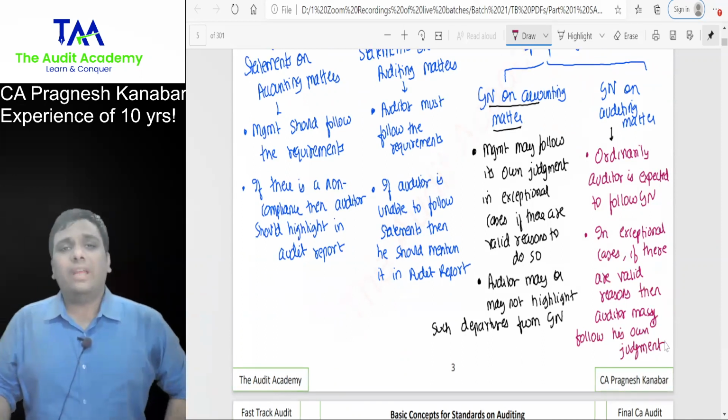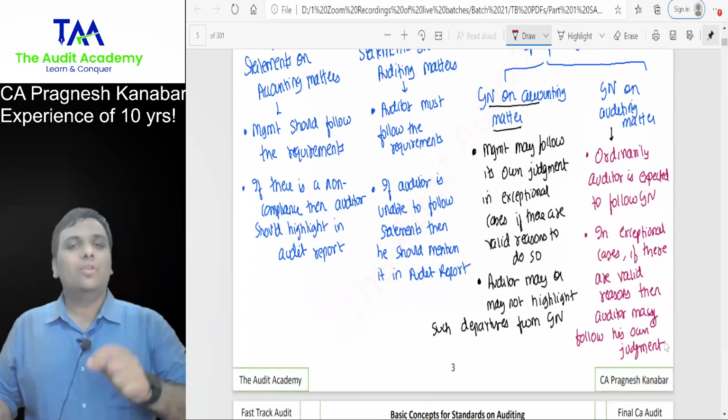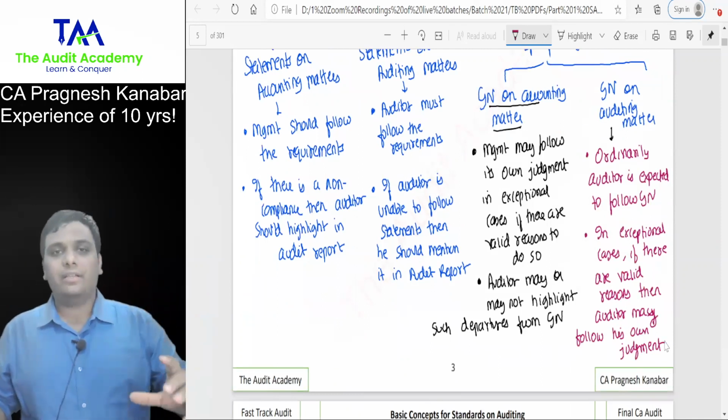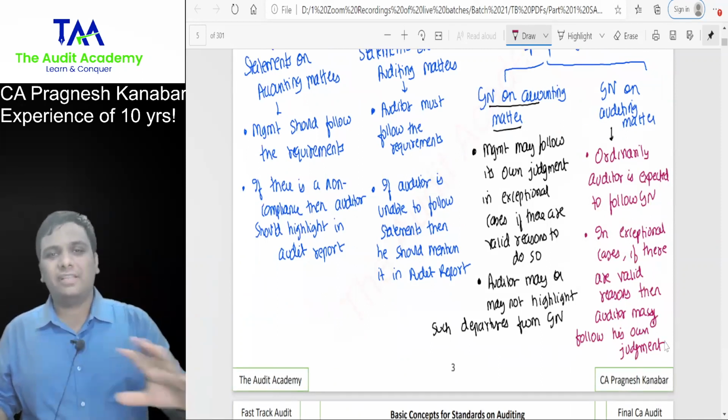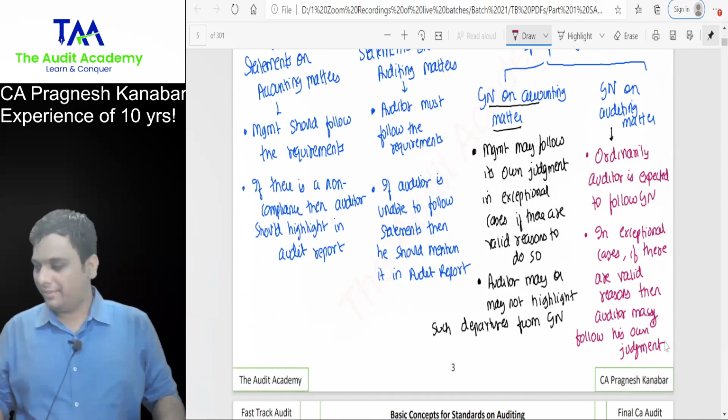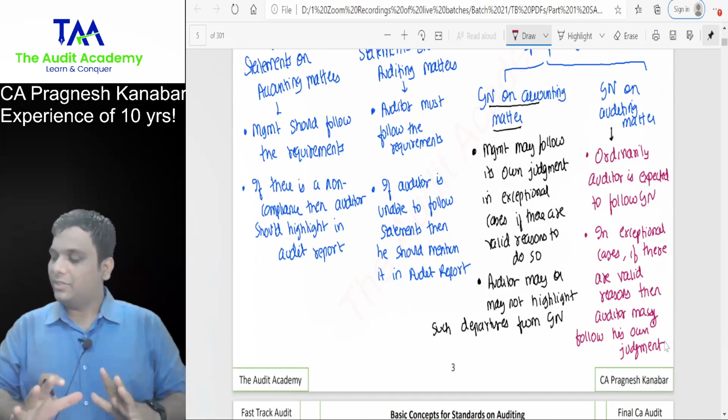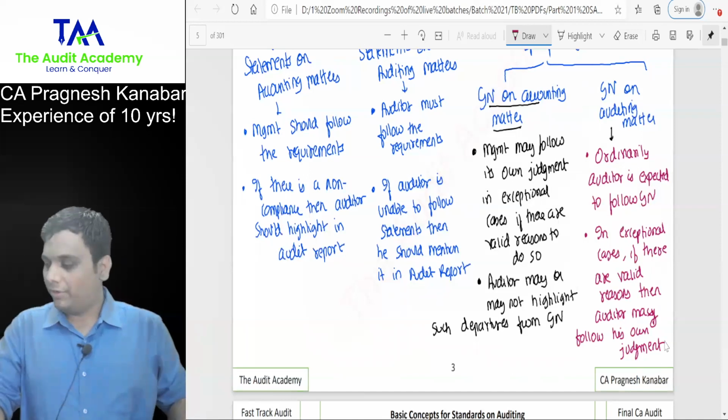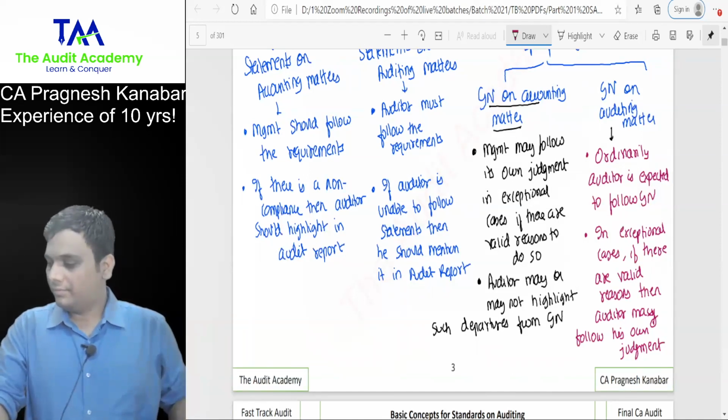Sir, can you give more examples of statements and guidance notes? See, you can download the applicable standards for May 23 and you will see that they have excluded the guidance notes and statements over there. So as of now, only this much knowledge is important from the examination point of view. All right.